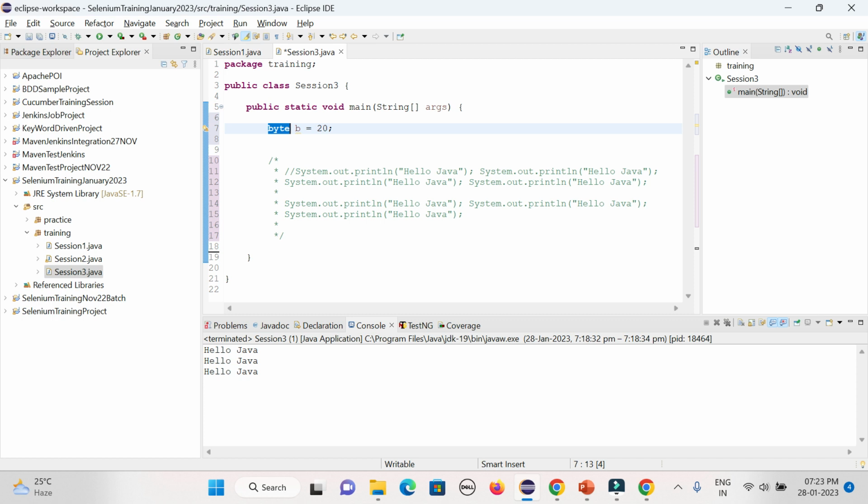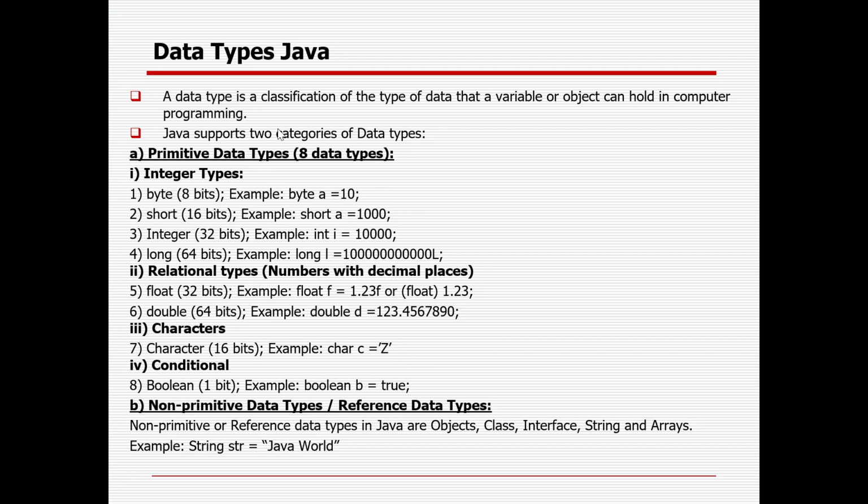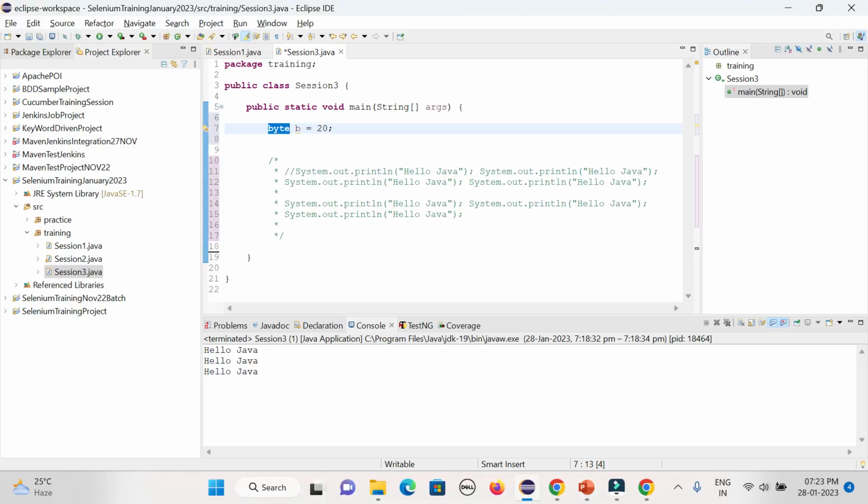Byte, all these keyword, right? Long, float, double, character, boolean, string. These are the reserved keyword. Array, for, while, do while, try, catch. Everything is reserved keyword. So we cannot create variable with this keyword. It will throw the error. So this is called data type, and this is called variable, and this is called value, right?